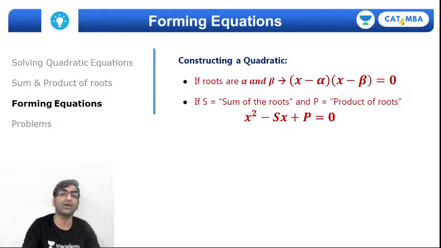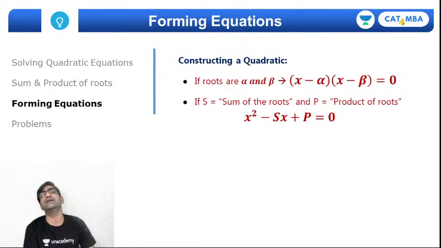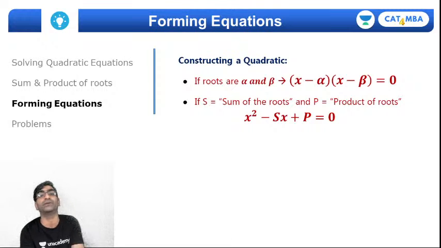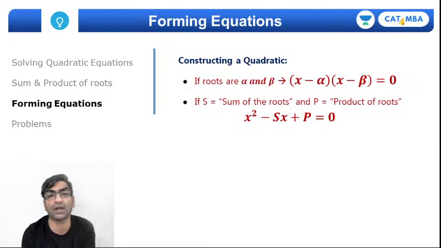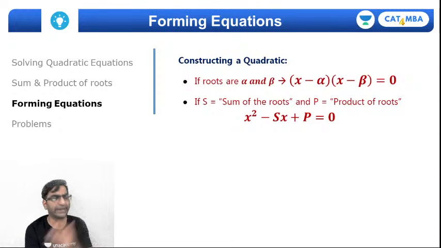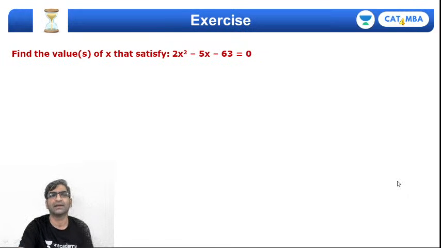But if in a problem you can't get the roots, but you can derive the sum and their product, let's say you know alpha and beta are the roots but you can't calculate their values, what you can calculate is alpha plus beta and alpha into beta. That's the sum of roots and product of roots. If you can get S and P, then the equation will be x square minus Sx plus P equals 0. You can see that highlighted in bold over here.